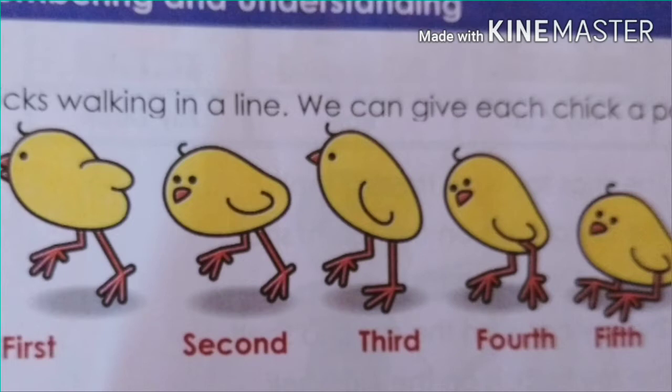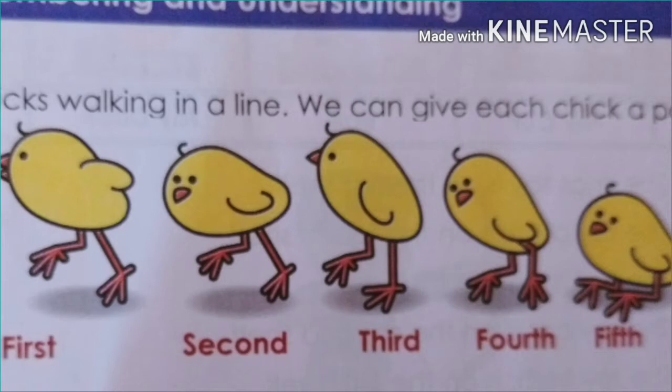Dear students, look at the picture. Here, chicks are walking in a line. We can give each chick a position. There are 5 chicks in a row. We start counting from the left. We number the chicks as first, second, third, fourth and fifth. These numbers which tell about the position of the objects are called ordinal numbers.